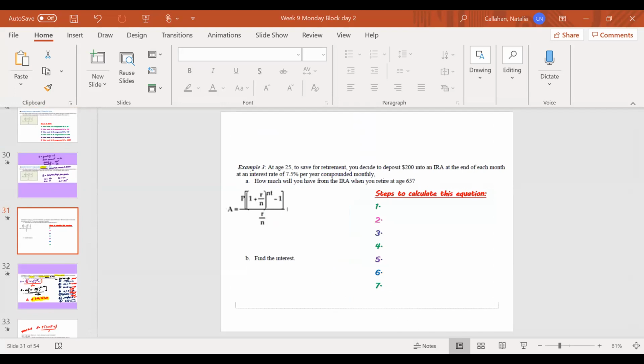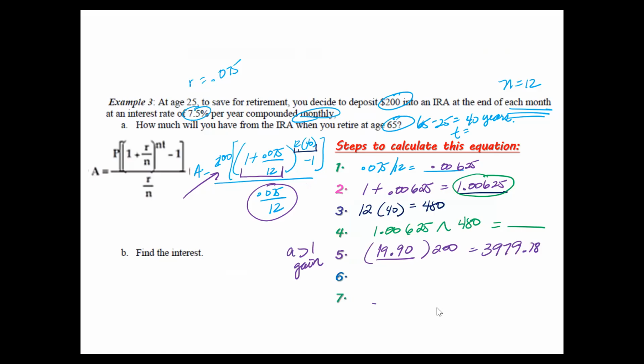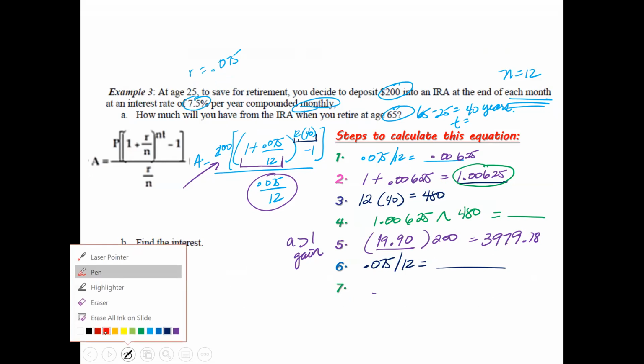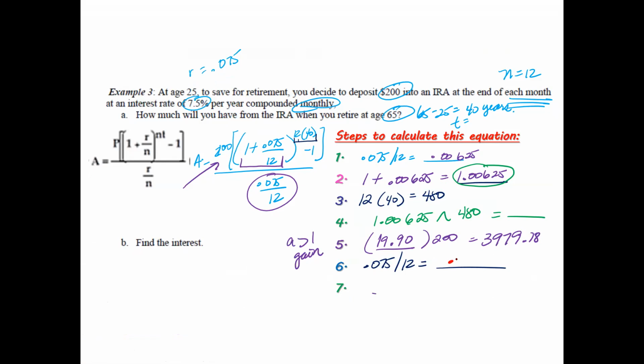Or actually, hold on a second. Maybe I do have the steps. Oh, no, I do. Just kidding. Number 6, you're going to go ahead and take the 0.075 divided by 12. What does that give you? Well, if you calculated this correctly, it should give you a 0.00625, just like how you did it before.